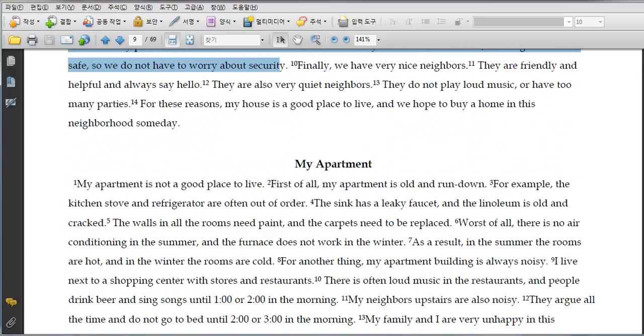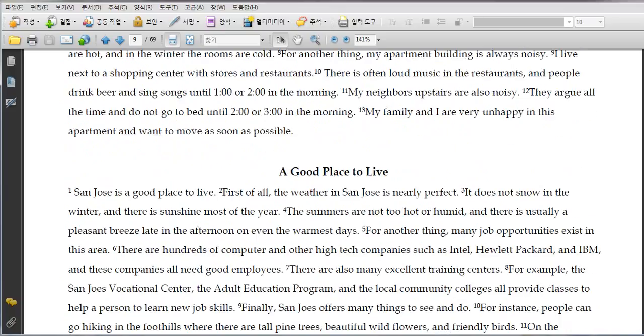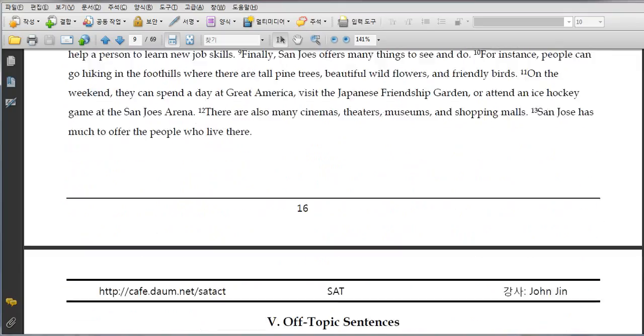Same thing with my apartment. You will see that it's pretty much the same thing. Same thing with a good place to live. It's pretty much the same thing.